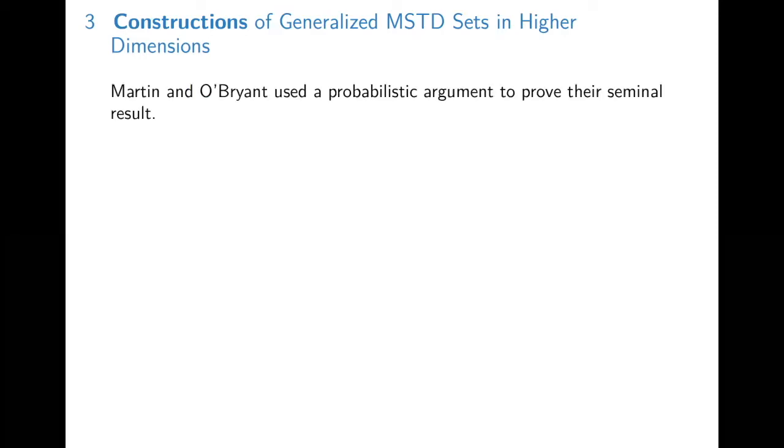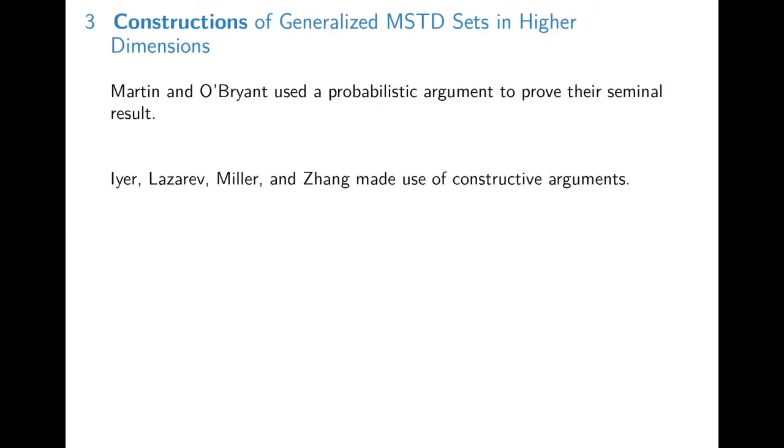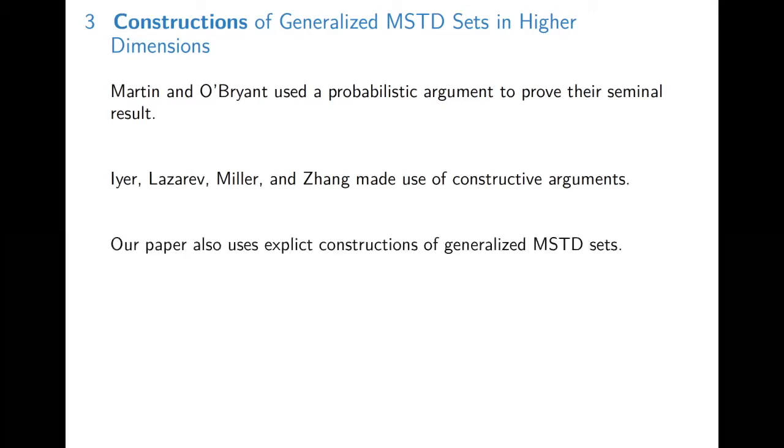Now I'm going to touch on the constructions aspect of the title. So Martin and O'Brien used a probabilistic argument to prove their seminal result that there is actually a positive percentage of MSTD sets. On the other hand, Iyer, Lazarev, Miller, and Zhang made use of constructive arguments. So in papers on MSTD sets, these are the two main types of arguments that you will encounter. Our paper chooses to use explicit constructions of generalized MSTD sets. Finally, I'm going to talk about in higher dimensions.